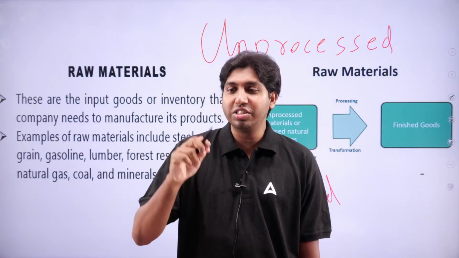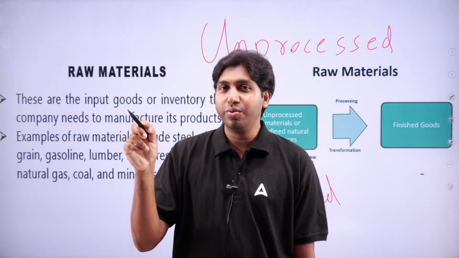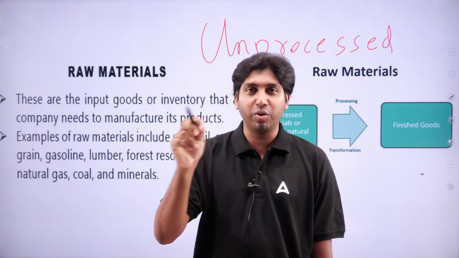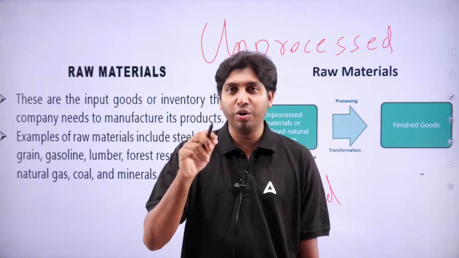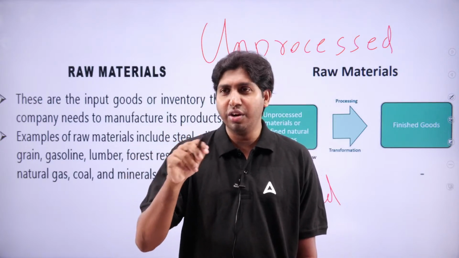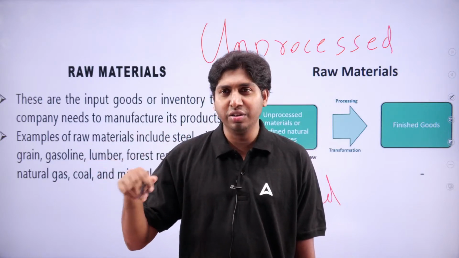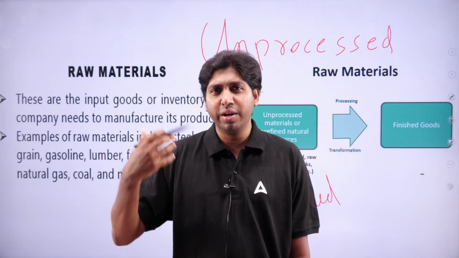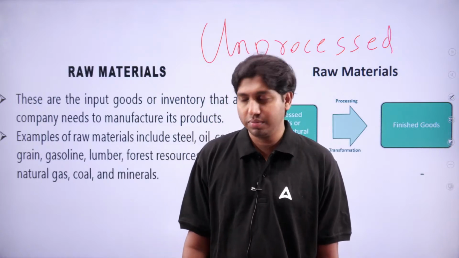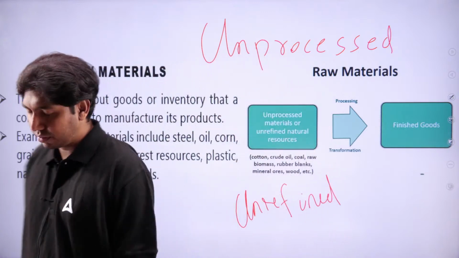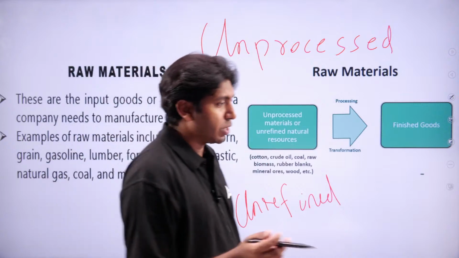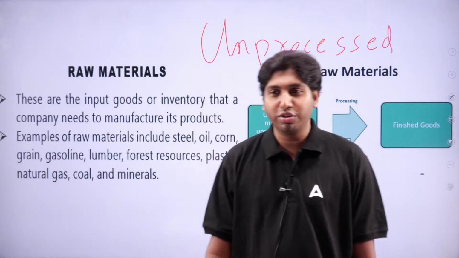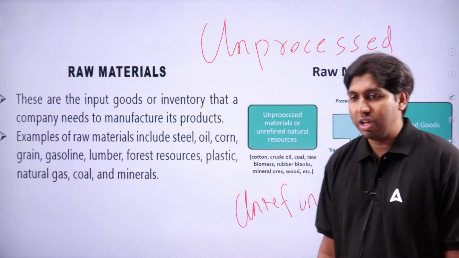And this cotton is converted into cotton dress through multiple processes like dyeing or yarning. Then the tailor stitches that cloth and converts it into a particular dress. So we are using not cotton but cotton dress. So cotton is considered unprocessed or unrefined.